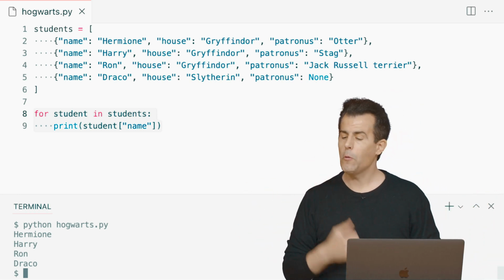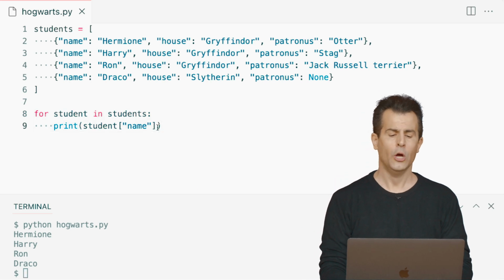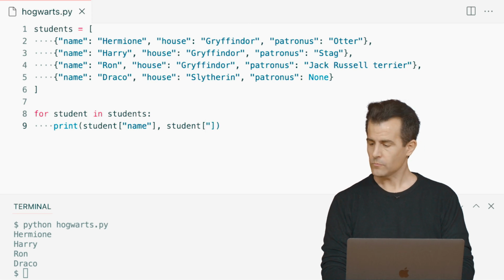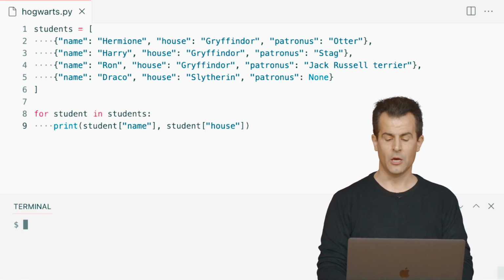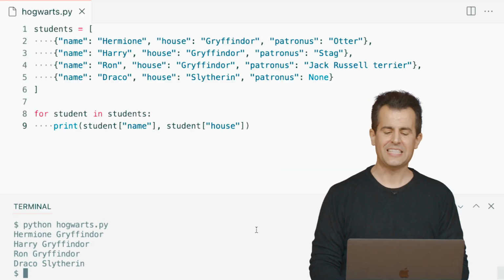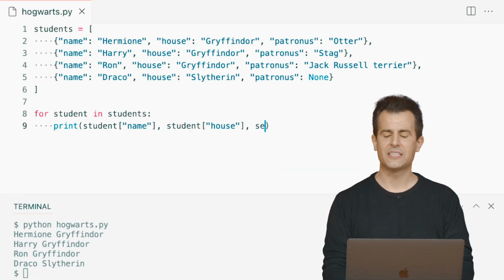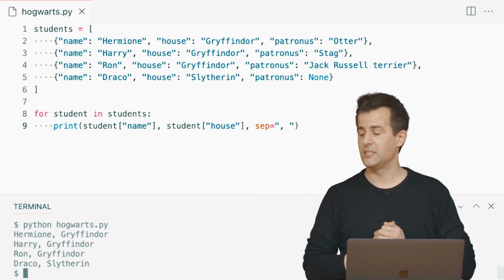their names. But what if I want more information than that? I want both their names and their houses. Well, just add to print's arguments, student, open bracket, house, close bracket. All right, let's go ahead and run this. python hogwarts.py and hit Enter. So I now see Hermione Gryffindor, Harry Gryffindor, and so forth. Well, we can aesthetically clean this up a little bit by adding a separator with print, like a comma and a space, just so that when I run this again, I now see some commas separating these values.